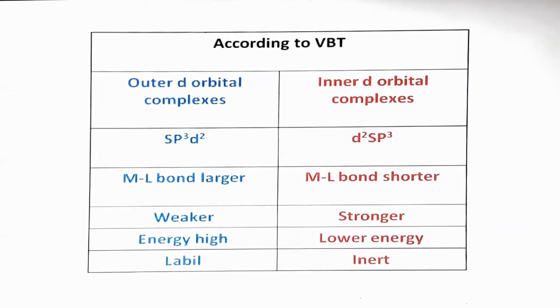But we cannot explain lability and inertness clearly on the basis of valence bond theory, because some exceptions are there. Complexes with d6, d7 and d9 configuration should form inert complexes according to valence bond theory, but it is found that they are labile in nature.